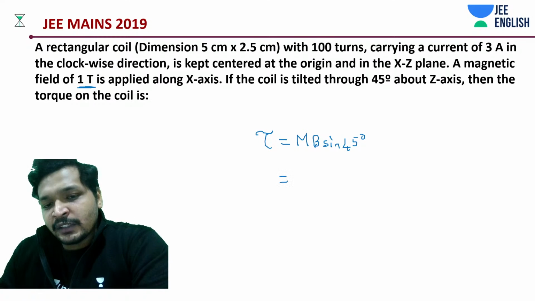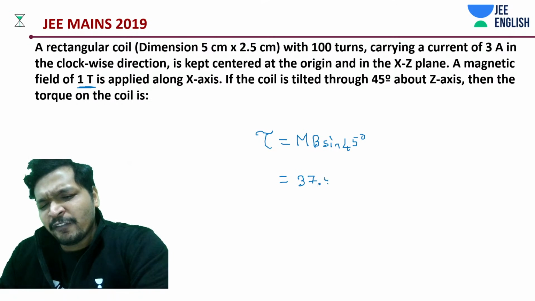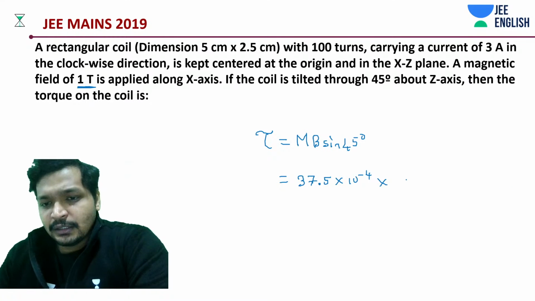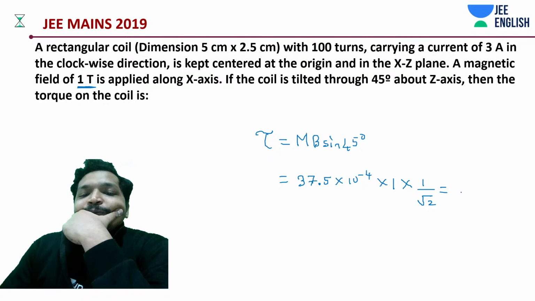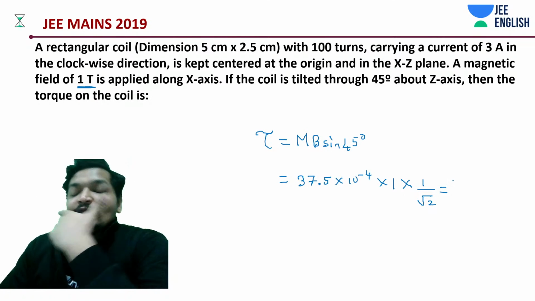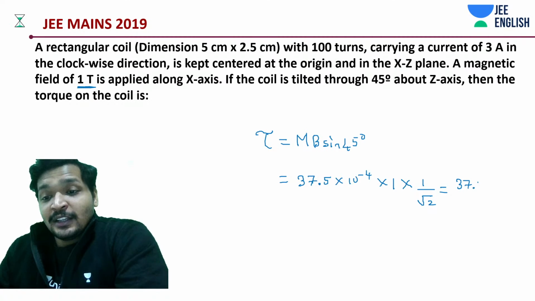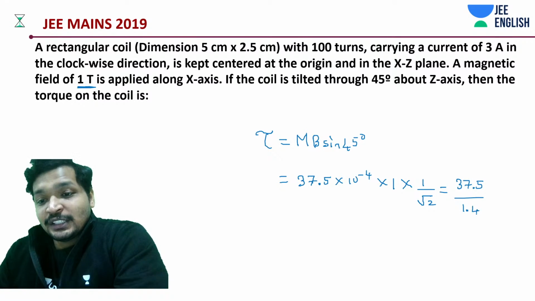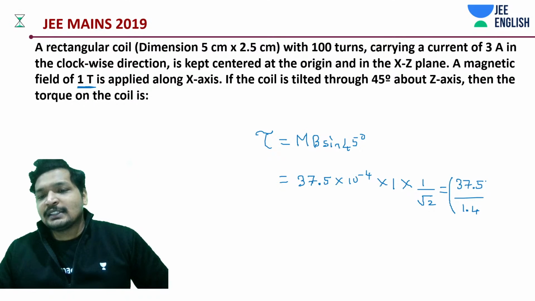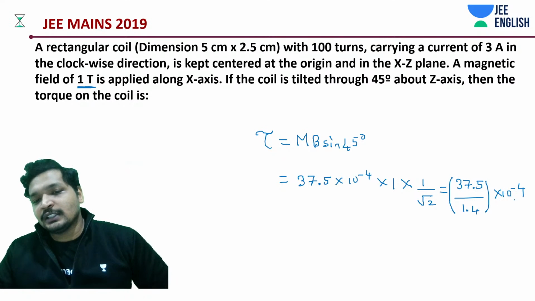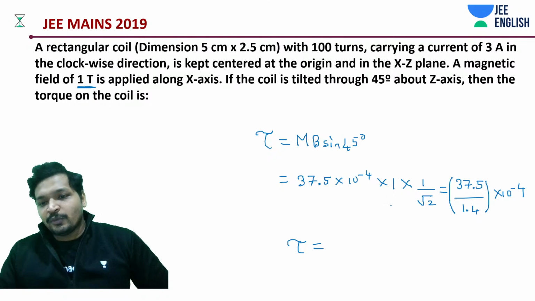And the magnetic moment, we just calculated it. It's 37.5 into 10 to the power minus 4, into 1 Tesla field, into 1 by root 2. Sine 45 degrees is like 1.414. A little calculation-oriented question. Definitely you can take this to be approximately 1.5 and conclude the answer in your exam and see which is the nearest option. Of course, that is something that you need to do, but according to me, what this would come out to be,